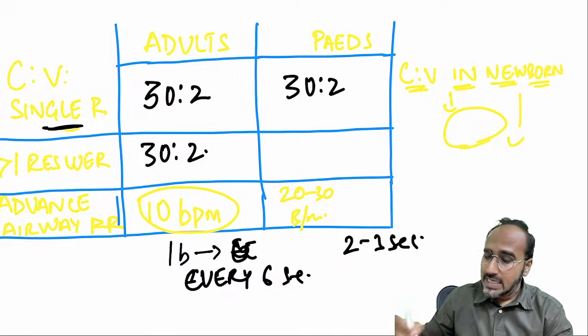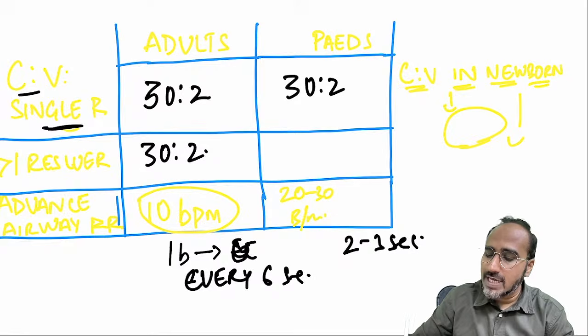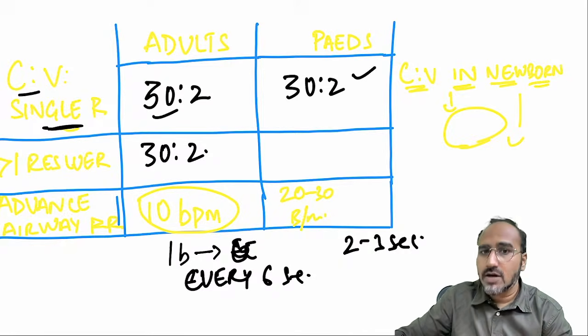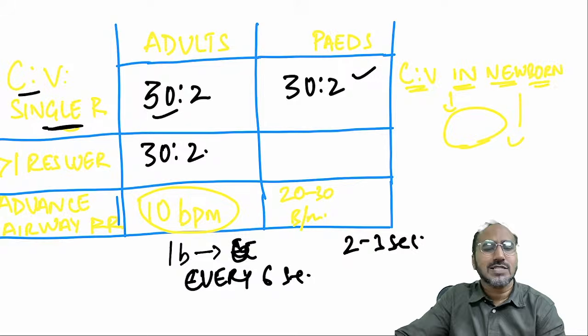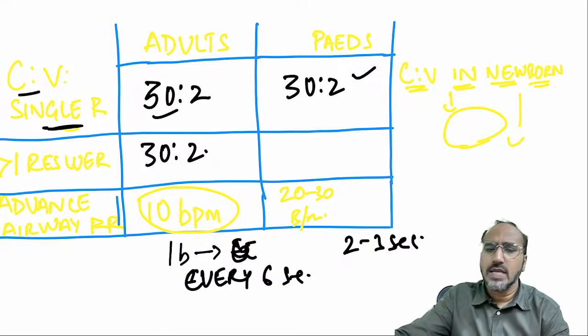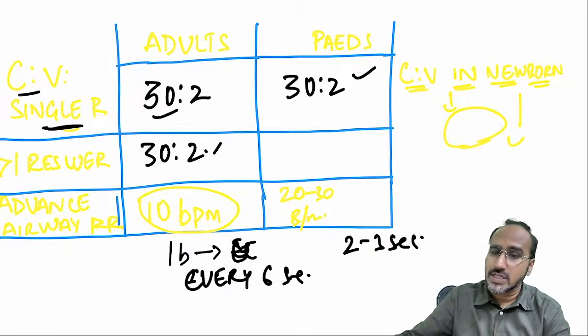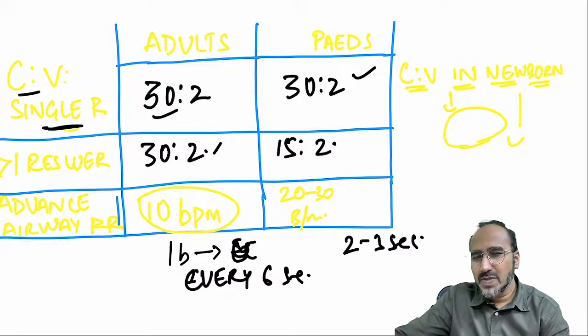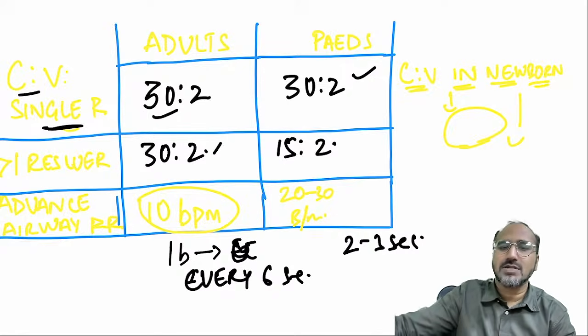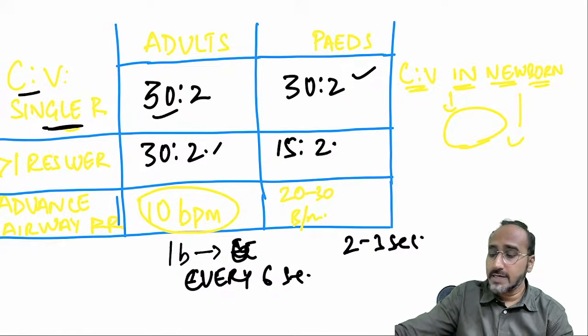Remember, guys, the compression to ventilation ratio in case of single rescuer in adults is 30:2. In pediatrics, also 30:2. In case of more than one rescuer, what is the compression to ventilation ratio? It is the same in adults, 30:2. Whereas in pediatrics, if there is more than one rescuer, then you have to go for 15:2. Why? Because pediatric patients have a high respiratory rate and require more breathing. Okay?